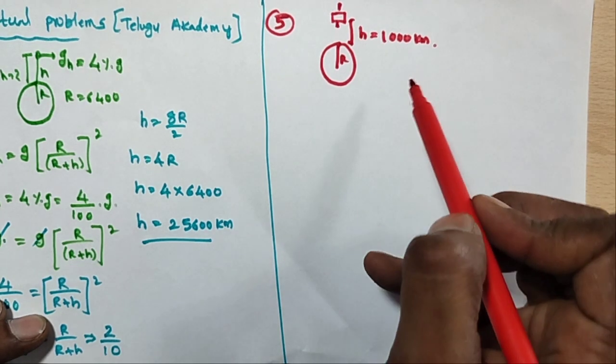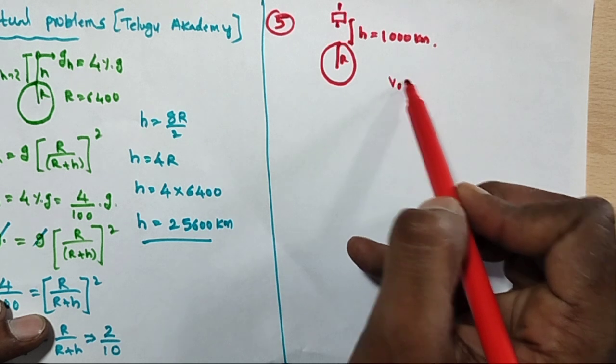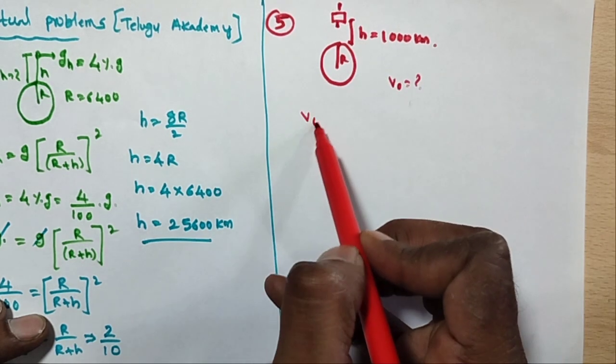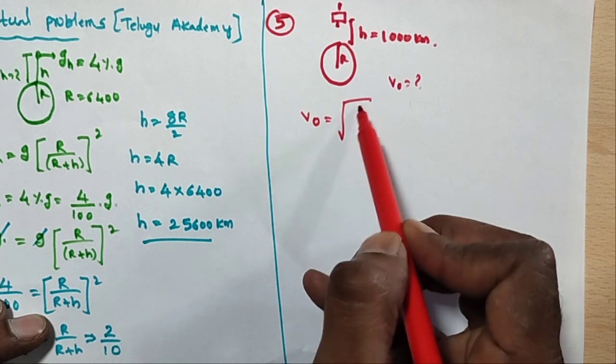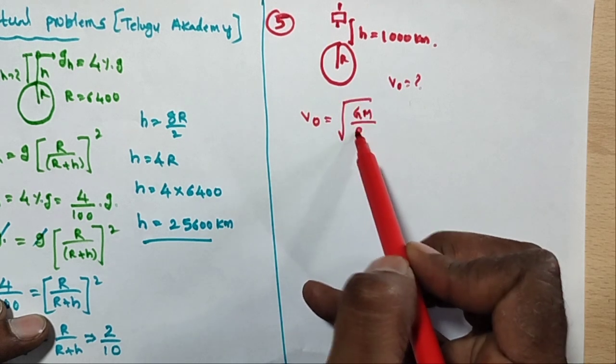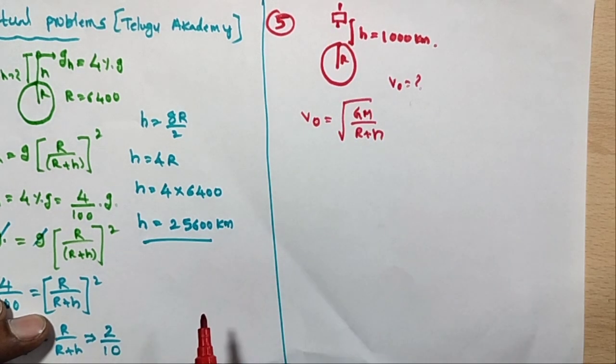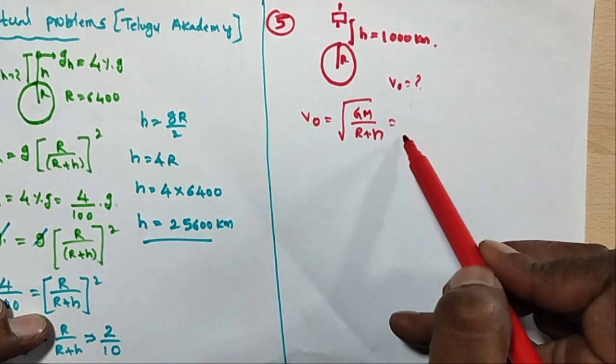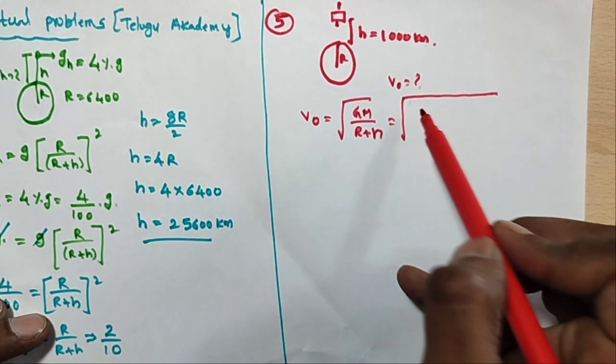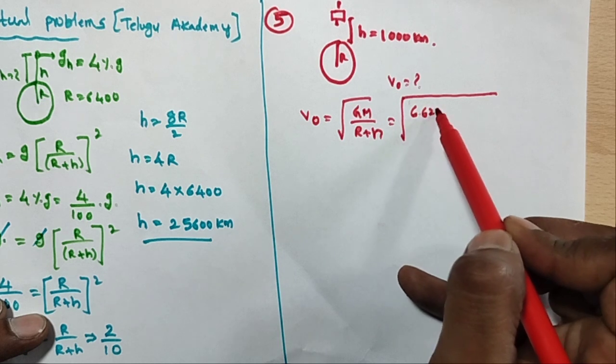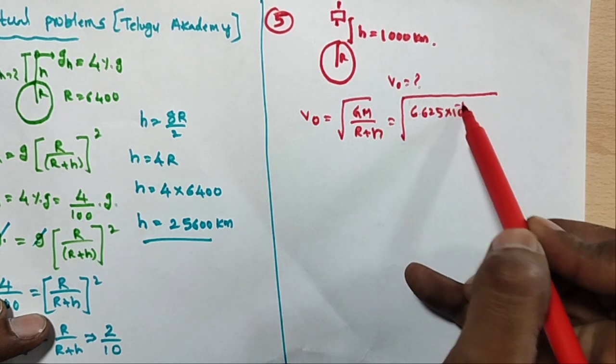We know that the orbital speed v naught is v naught equal to the root of GM by r plus h. Substitute all values. This is homework. G is equal to 6.625 into 10 power minus 11.